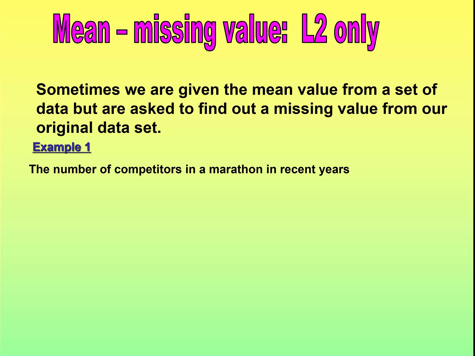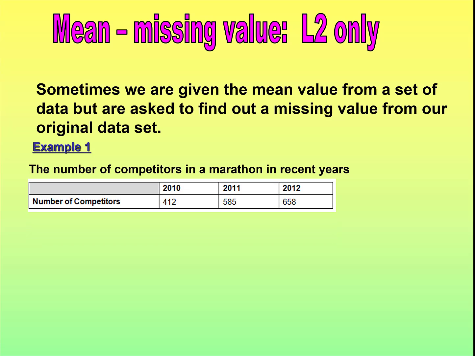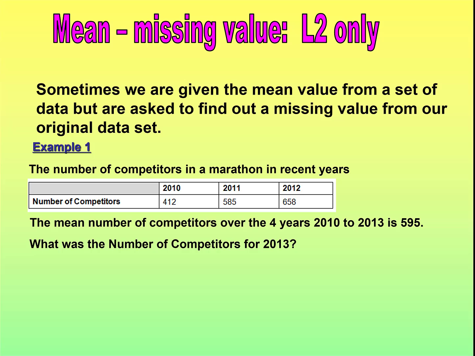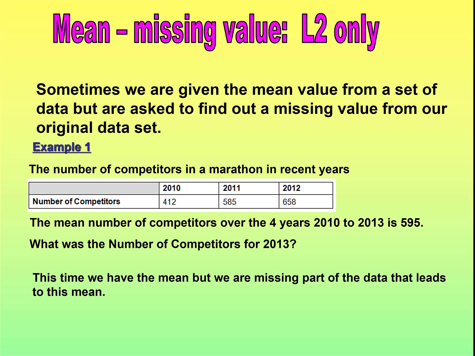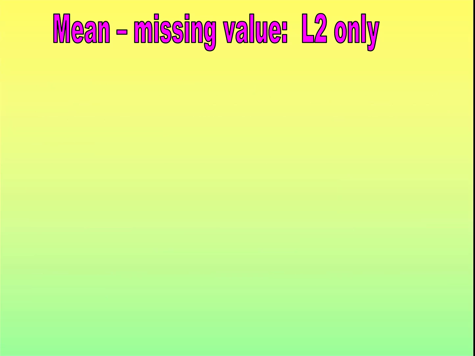So let's look at an example. We've got the number of competitors in the marathon in recent years. We've got 3 years' worth of competitors from 2010 to 2012. The mean number of competitors over a 4-year period between 2010 and 2013 is 595. What was the number of competitors for 2013? We don't have that number, but we do know the mean of that year plus the previous 3 years is 595. So how do we calculate that missing value, that missing year? We have the mean, but we're missing part of the data that leads to that.